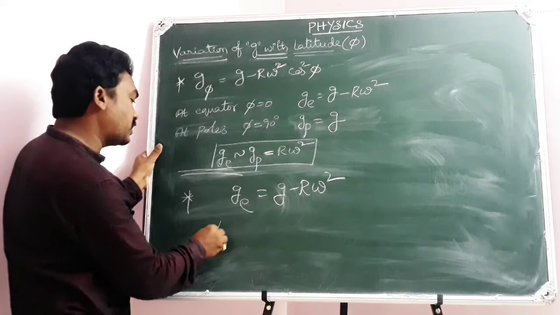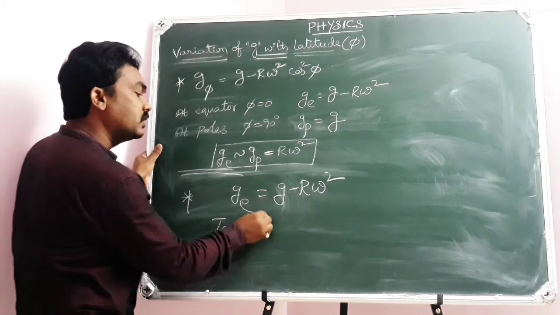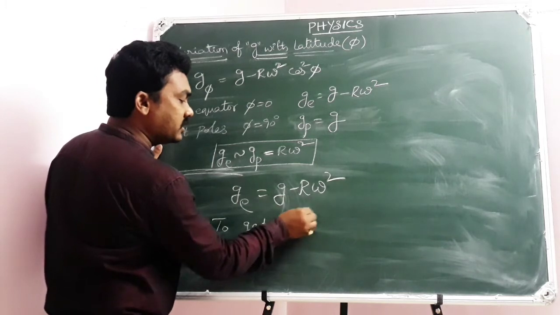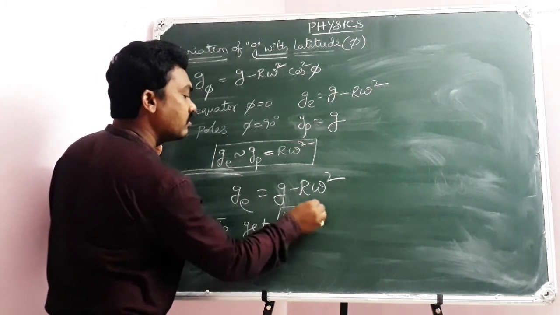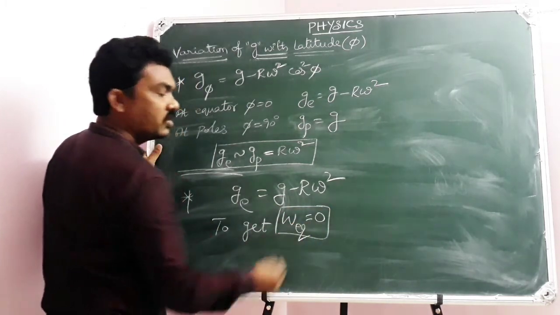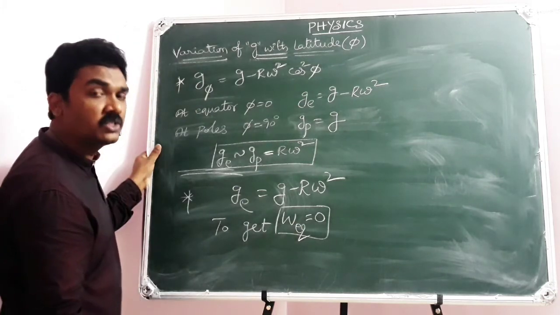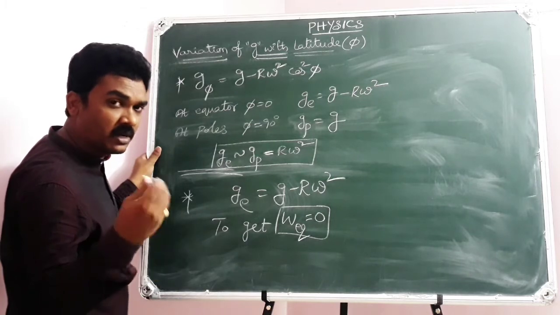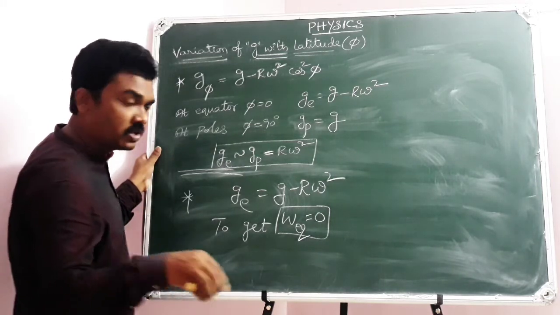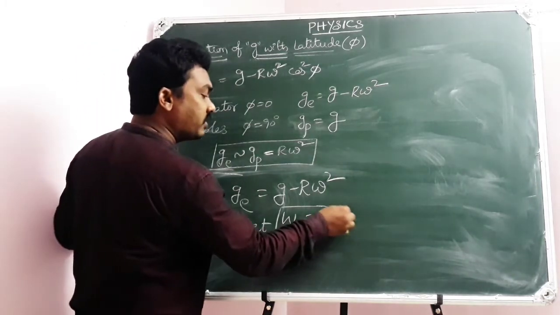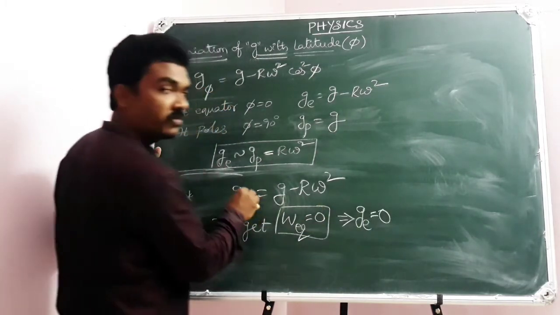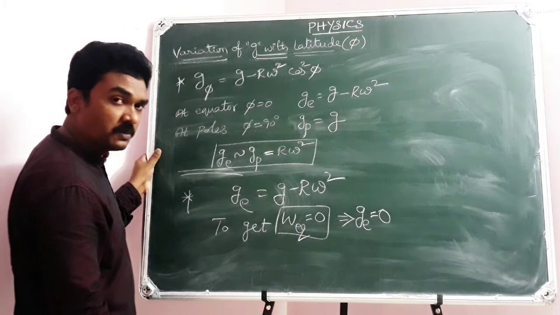But I am expecting the weight of the body at the equator to be 0. You know the weight formula W equals mg. The mass m of the body can never be 0, so g must be 0. So when you are expecting the weight of the body at the equator to be 0, Ge value must be 0. Is it possible?